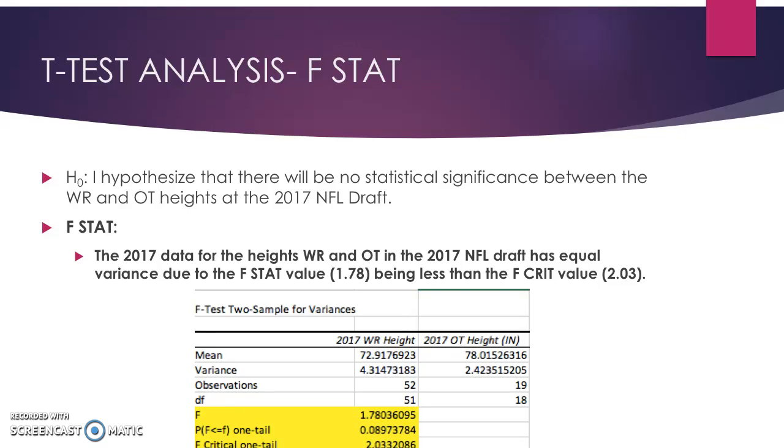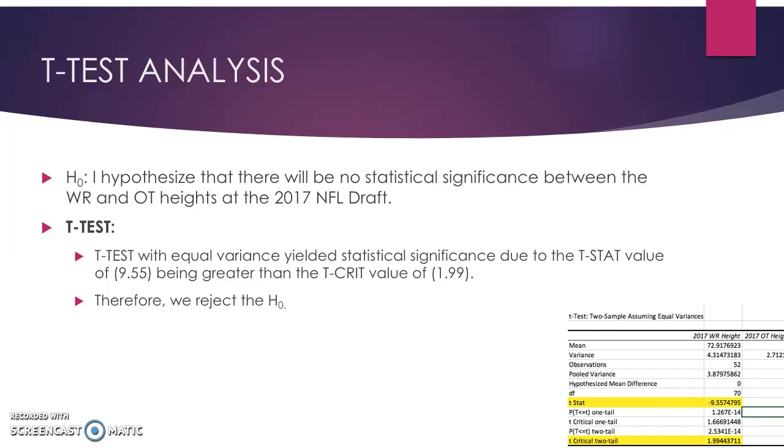Okay, so to determine if this data set had equal variance or unequal variance, the F statistic value is less than the F critical value, so that means that they had equal variance. For my t-test analysis, I used a t-test with equal variance. My t-stat value was greater than my t-critical value, and this means that this information was statistically significant. Therefore, we're rejecting my null hypothesis that it would not be statistically significant.